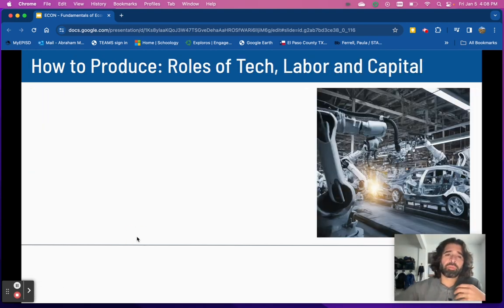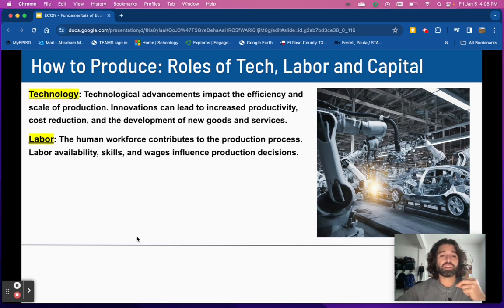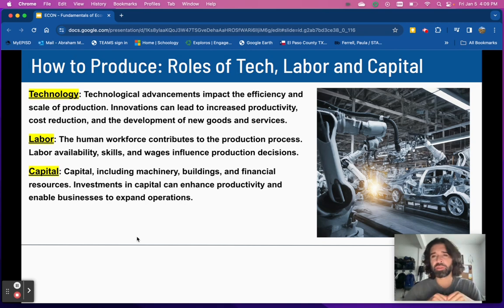Next is again how to produce, but you have to remember technology, labor, and capital play important roles, right? So technology, what technology do the countries have, right? Do they have high technology where they can make cars, they can make sophisticated items, right? Do they have labor? Do they have the people to work there, right? Do they have a lot of people who work in factories? Do they have a lot of people that have skills to make those things, right?